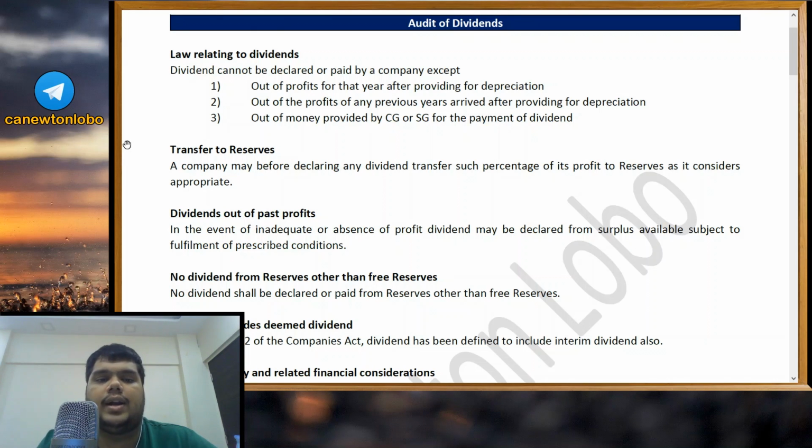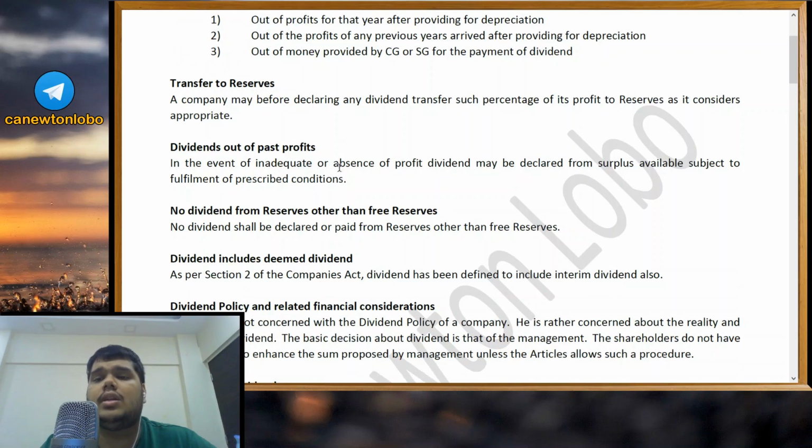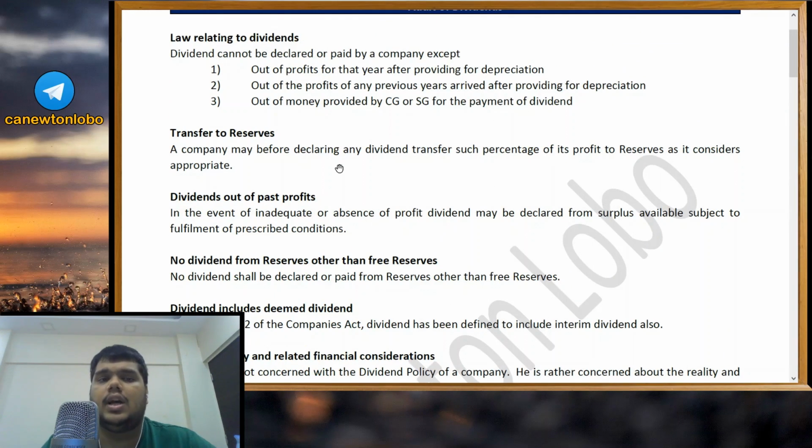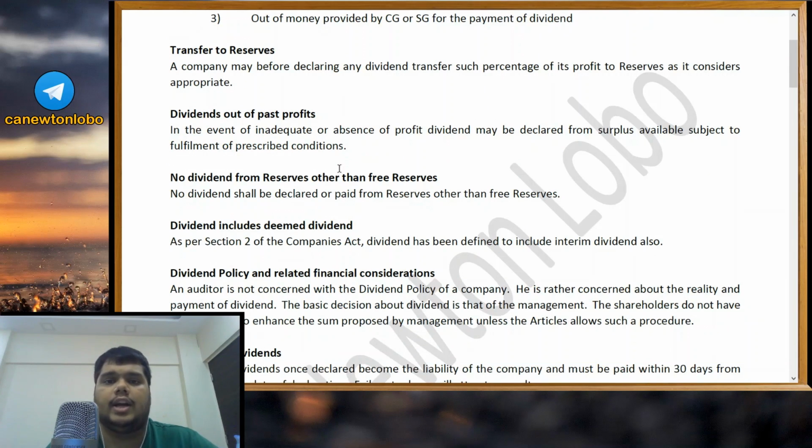Third is out of money provided by the central government or state government for the payment of dividend. So dividend can be paid out of profits of the current year after providing for depreciation, out of profits of the previous years after providing for depreciation, or out of any money provided by the central government or state government for the payment of dividend. You can use these three sources for the payment of dividend. These three are the sources from where you can take out money and distribute to your shareholders.